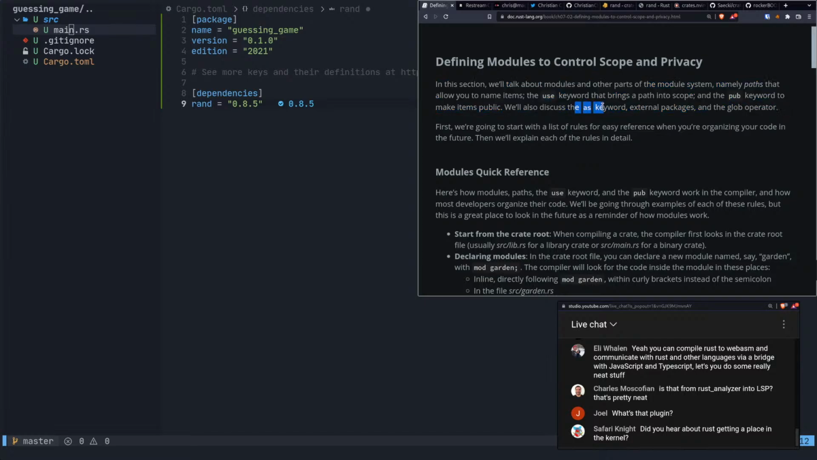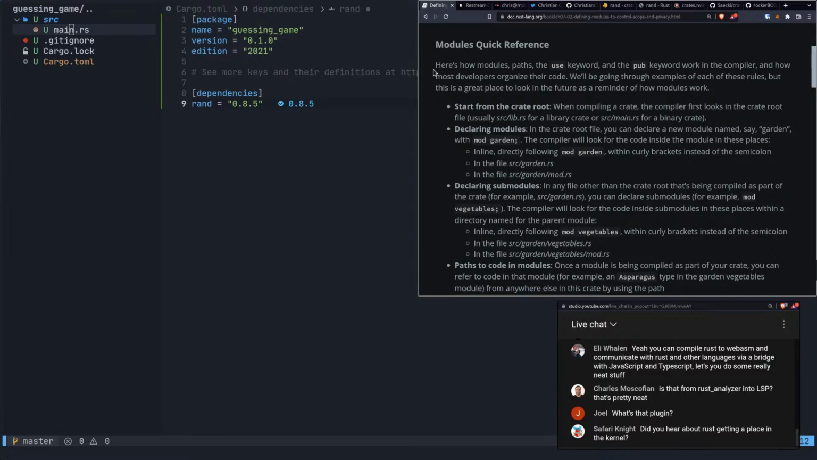Okay, so I'm familiar with the as keyword from something like Python. The use keyword is, I guess, just like the import keyword or whatever. And then pub is, I guess, going to give us the ability to use what would be, I'm assuming, private members by default in modules in other modules. All right, so first we're going to start with a list of rules for easy reference when you're organizing your code in the future. Then we'll explain each of these rules in detail.